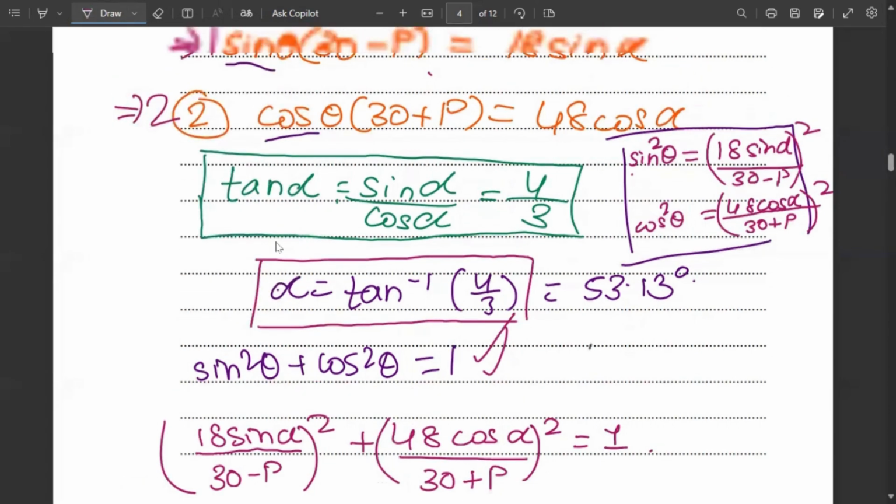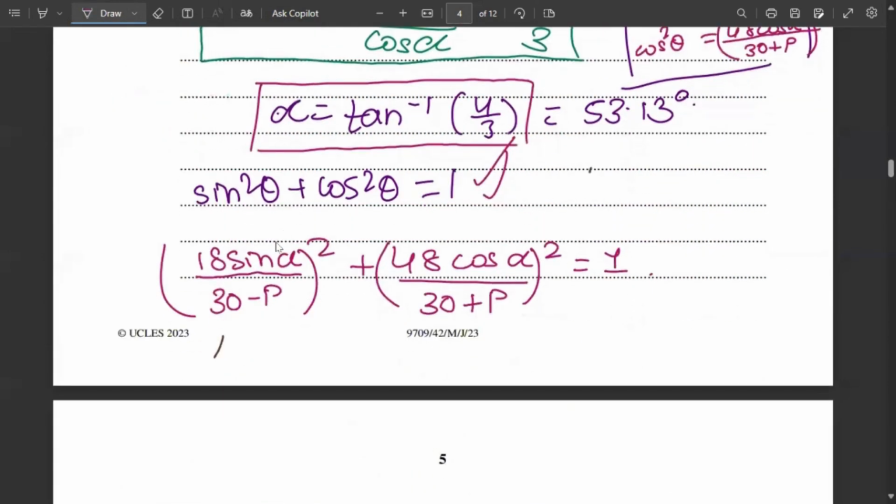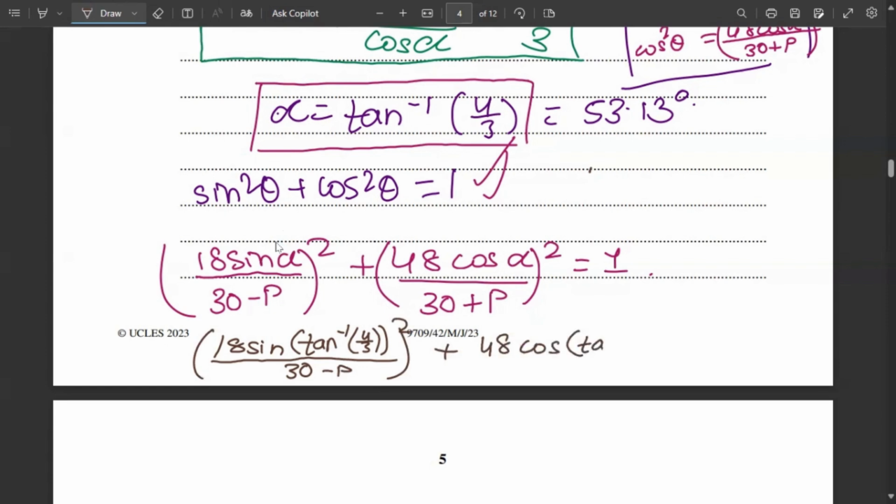We'll do it like this. 18 sine tan inverse of 4 by 3 upon 30 minus p the whole square, plus 48 cos tan inverse of 4 by 3 upon 30 plus p the whole square.